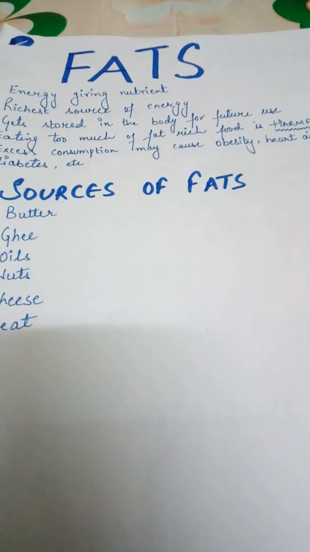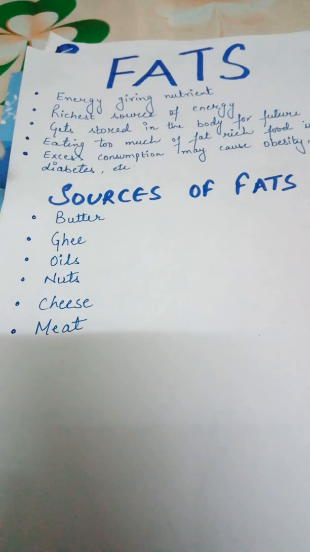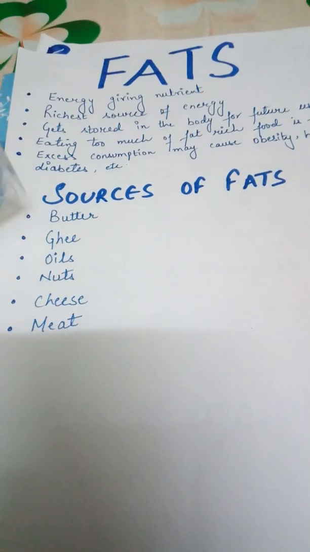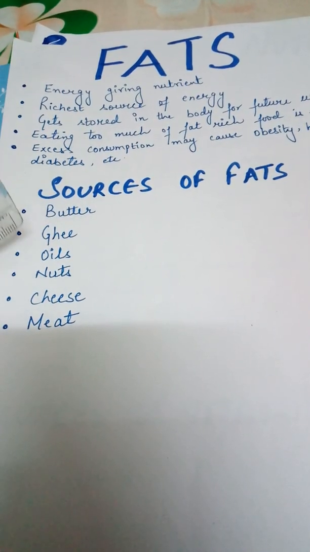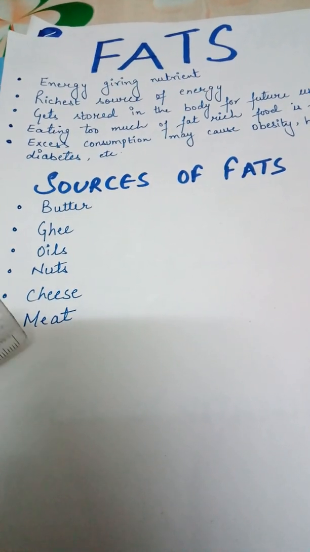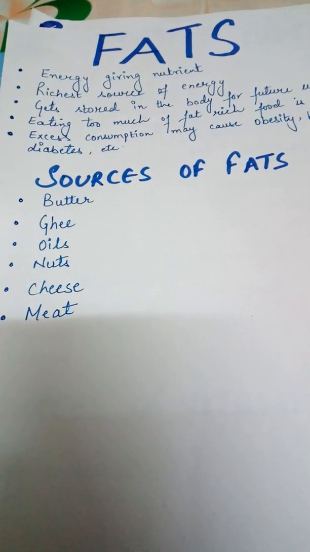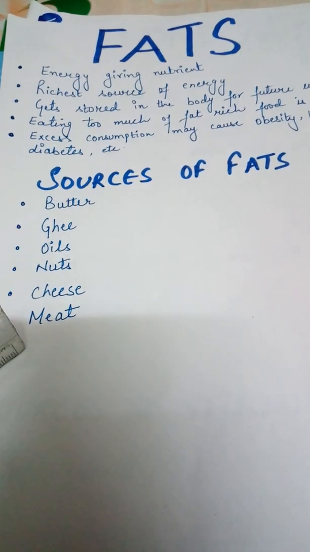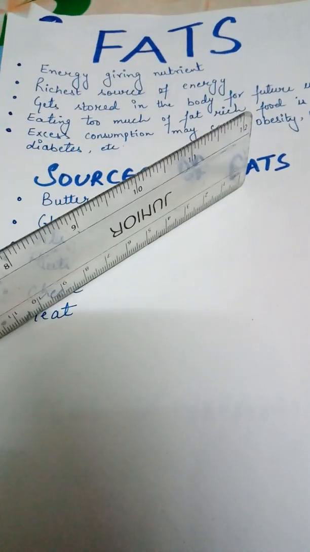Now what are the food sources of fats? Where do we get it from? We get fats from butter, ghee, oil, nuts, cheese and meat. All these food items contain fat.